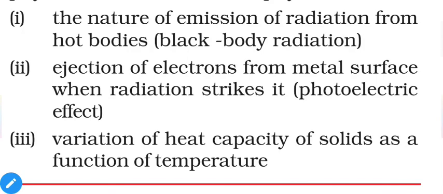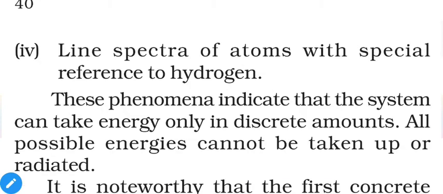A simple example is solar cells. Solar cells eject electrons using sunlight. Next, variation of heat capacity of solids as a function of temperature. And the last one, line spectra of atoms with special reference to hydrogen. So what do all these points represent? We have four different points which cannot be explained using the wave nature of light or electromagnetic radiation. We will discuss all of these step by step in detail in the next lecture. If you have any confusion till this point, you are free to ask.